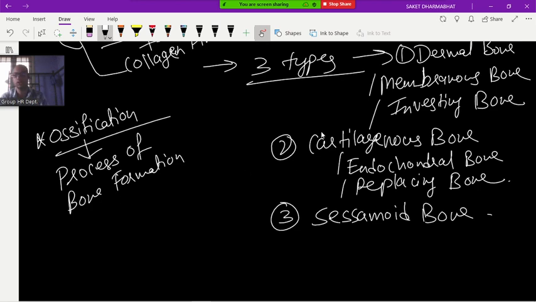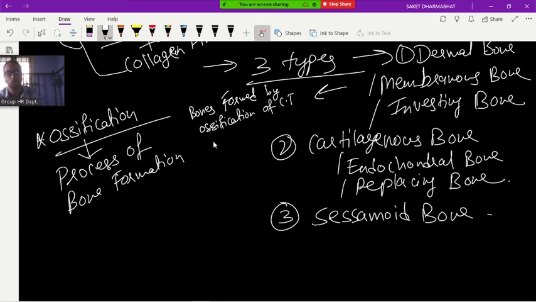Ossification. So dermal bone is formed by the ossification of the dermis of skin. The upper layer of your skin is called epidermis, and below that is the dermis. In the dermis, two main types of connective tissue are present, adipose and areolar. So it is formed by ossification of the connective tissue of the dermis.